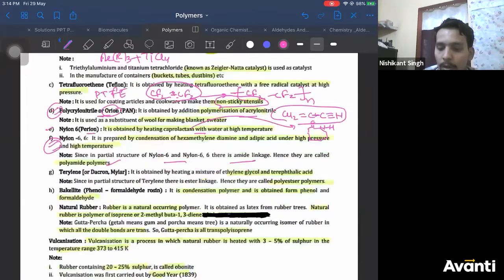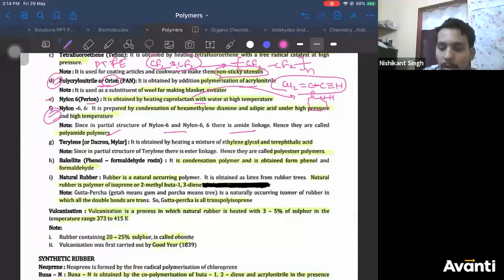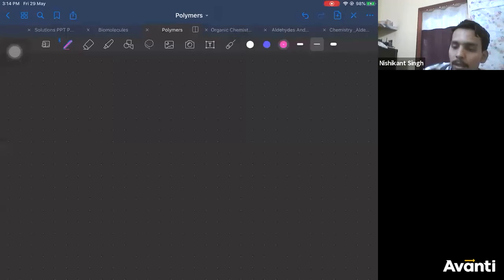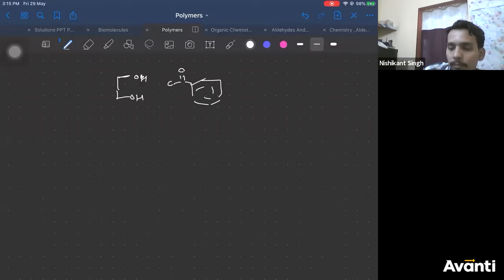Terylene or Dacron. They are called polyesters. Their monomers are ethylene glycol and phthalic acid. This is also easy, guys. If you want, you can draw terylene easily. See here. So ethylene glycol and phthalic acid. Right? You can eliminate a molecule of water.